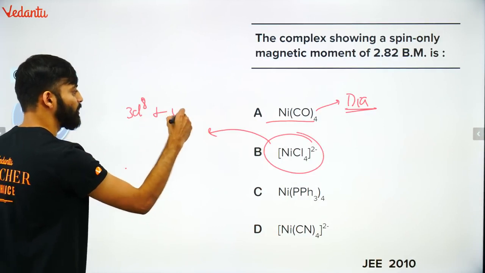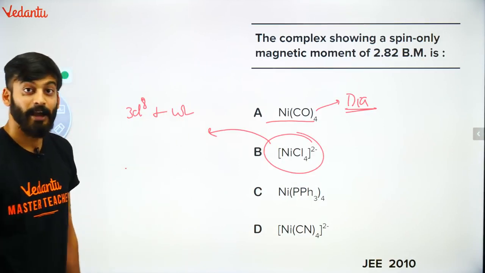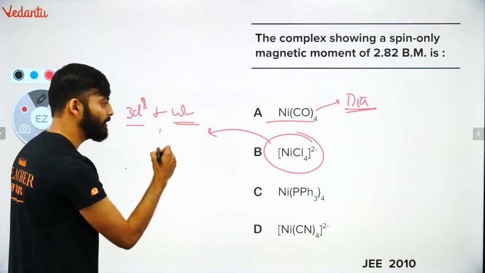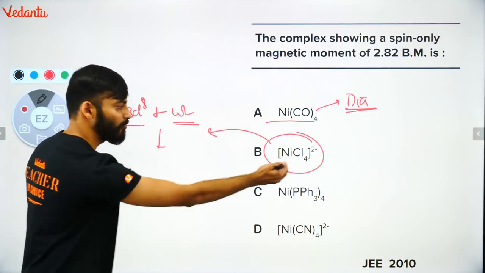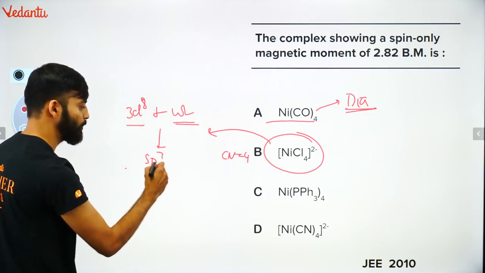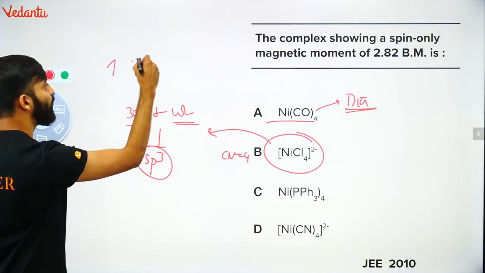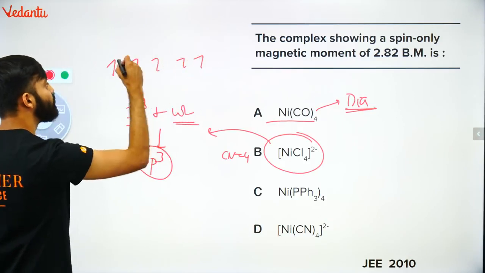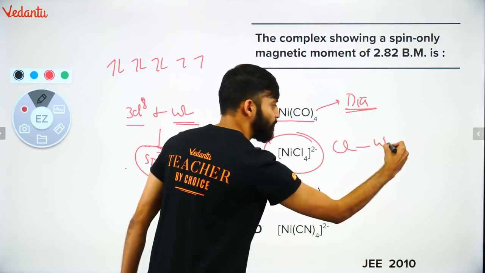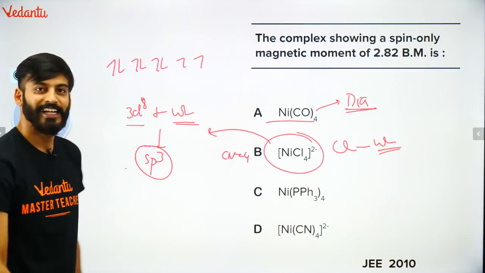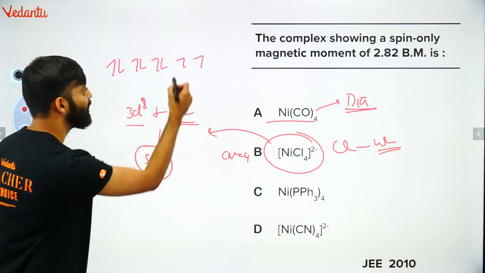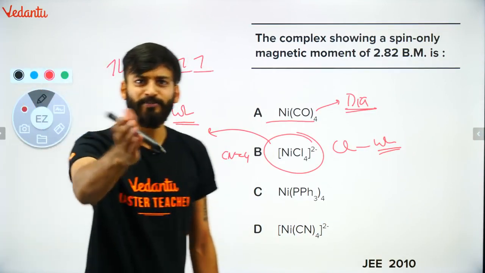3D8 plus weak ligand. Children, whenever 3D8, I am giving you an extra trick. Whenever you find 3D8 attached with a weak ligand in a tetrahedral complex, where the coordination number is 4, keep in mind it will always be sp3, and the electrons would be 1 2 3 4 5 6 7 8. Since chlorine is a weak ligand, it will never go for pairing. So how many unpaired electrons do you see here? 2. One more pro tip.